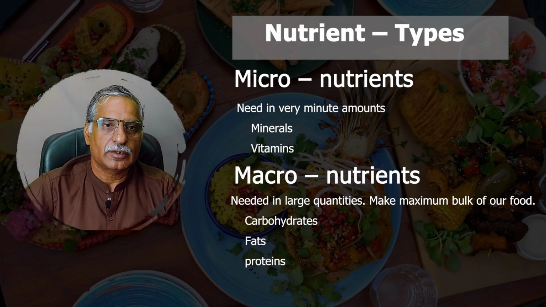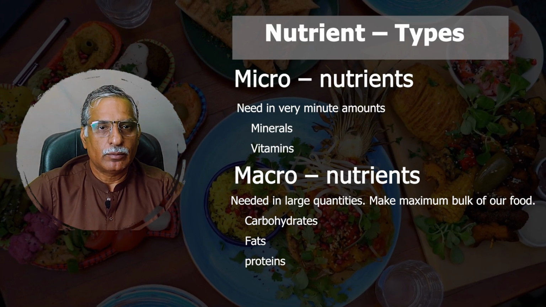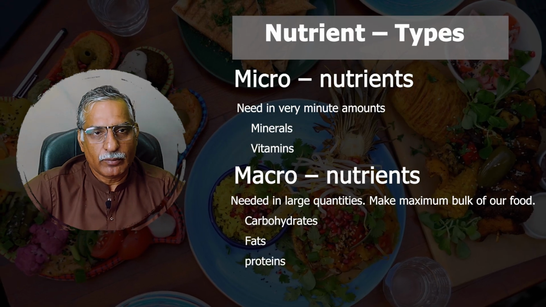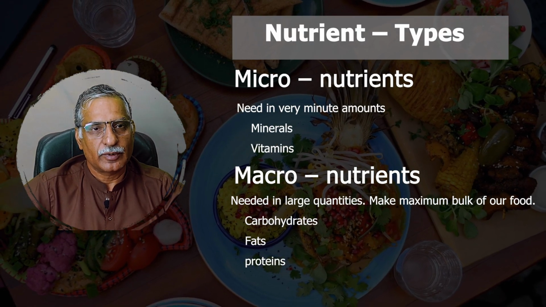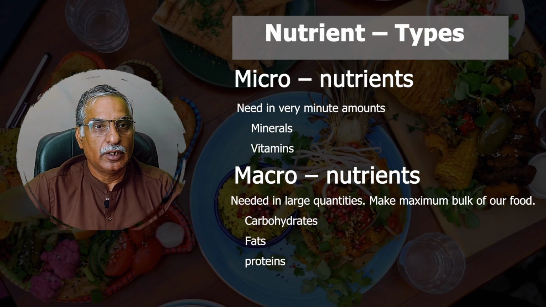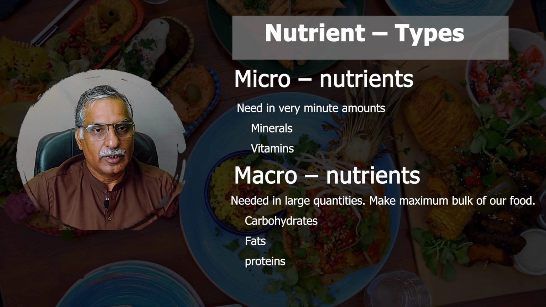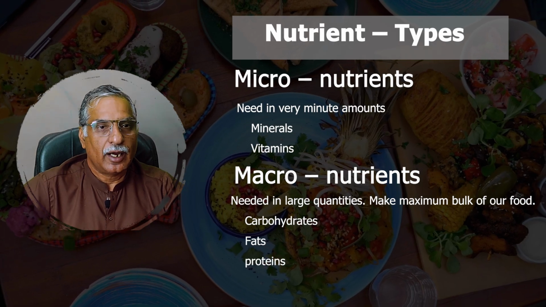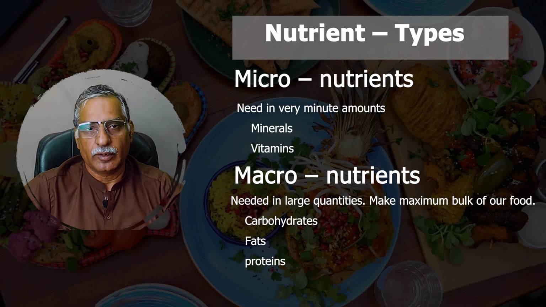And these nutrients, like fats and proteins, are required to make membranes, including the cell membrane. Carbohydrates like glucose are needed for respiration and to generate energy. Similarly, proteins are needed to make enzymes, which catalyze, that is, speed up the chemical reactions that occur inside the cells or within the body.